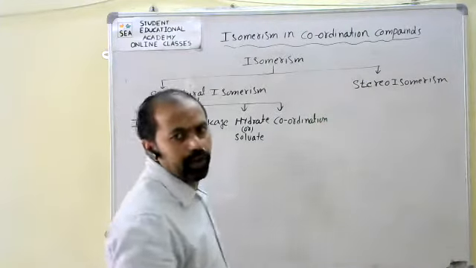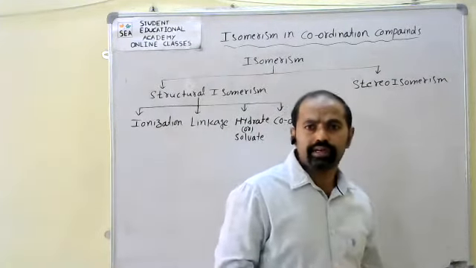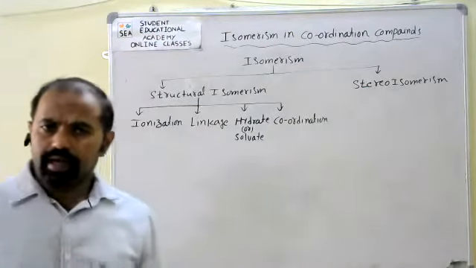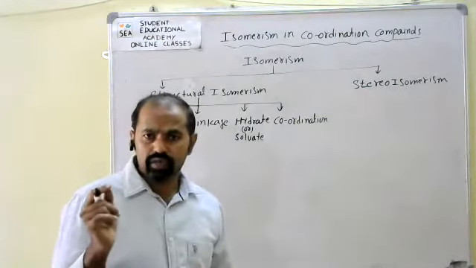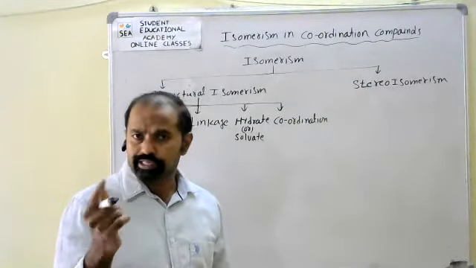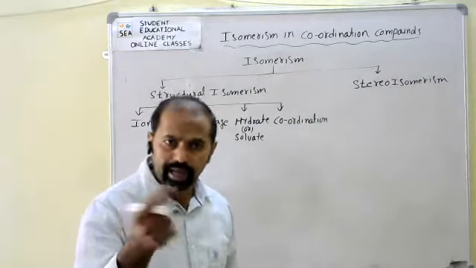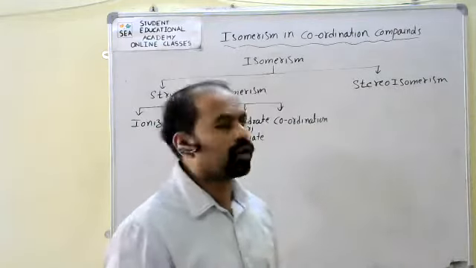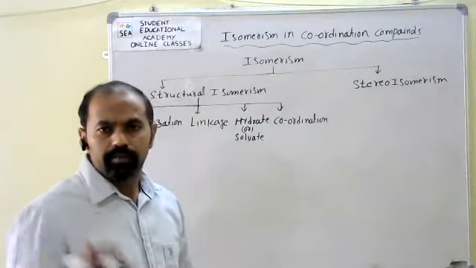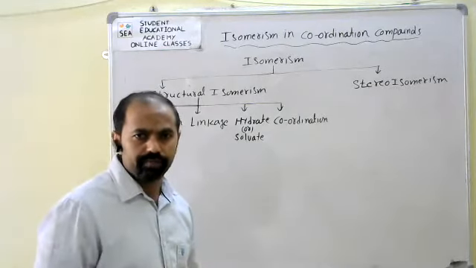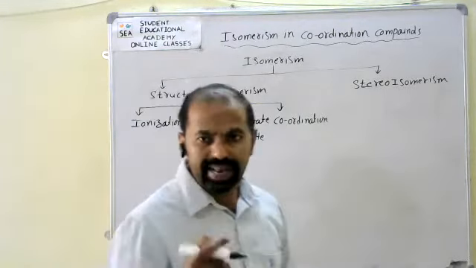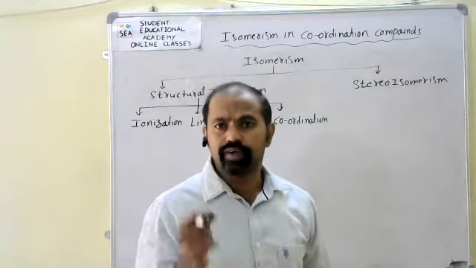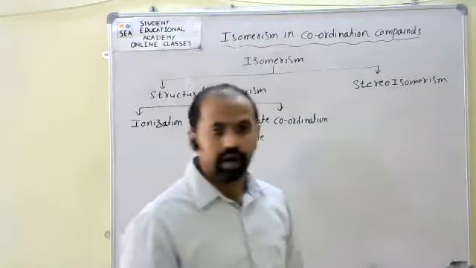Like that, stereoisomers. Coordination compounds having the same chemical formula, but the spatial arrangement of ligands around the central metal is different, are called stereoisomers. Before, in organic chemistry, I have given dextro isomer, laevo isomer, otherwise cis isomer, trans isomer. Those types of isomers are examples of stereoisomers.